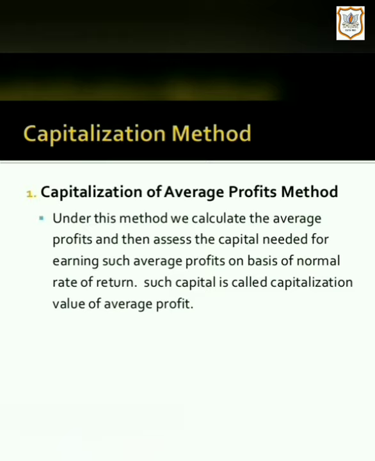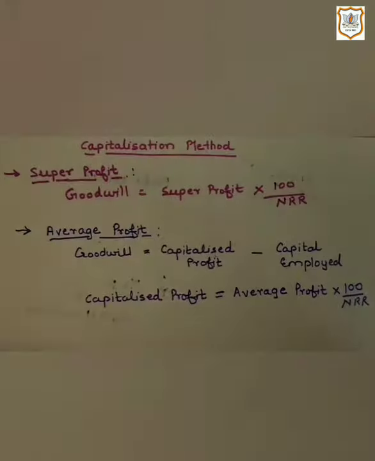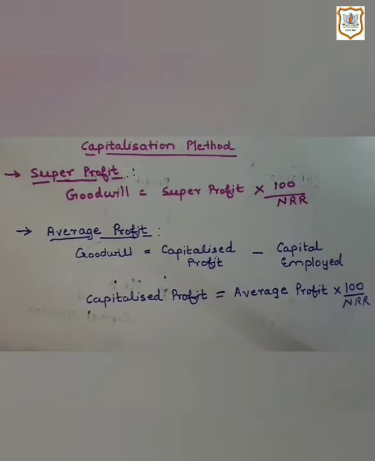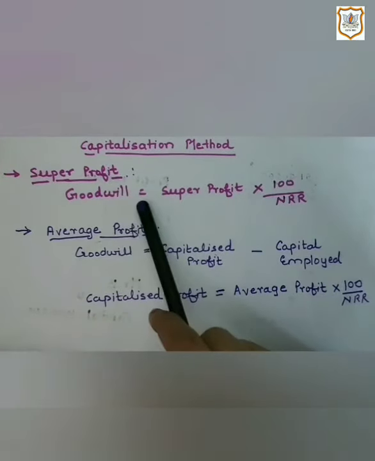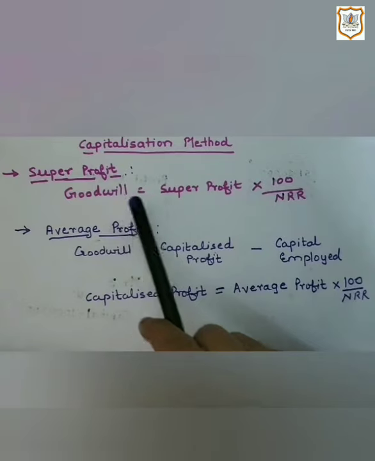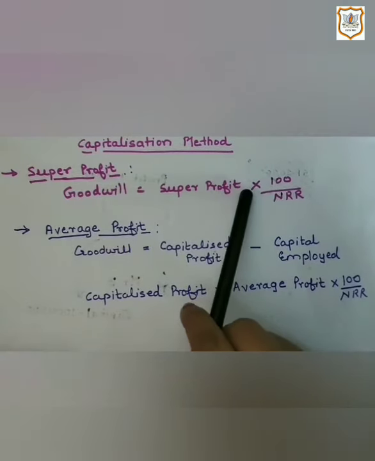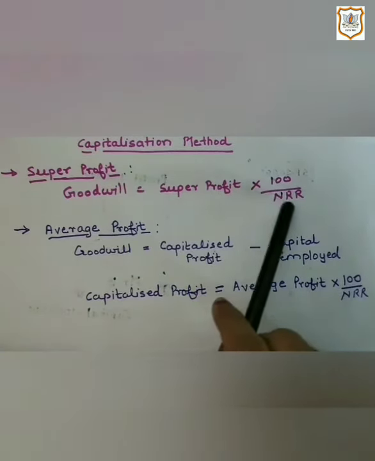Under this method, we calculate the average profits and then assess the capital needed for earning such average profits on the basis of normal rate of return. Such capital is called capitalization value of average profit. In this way, for calculating goodwill based on capitalization of super profit method, we use this formula, that is goodwill equals super profit multiplied by 100 upon NRR.